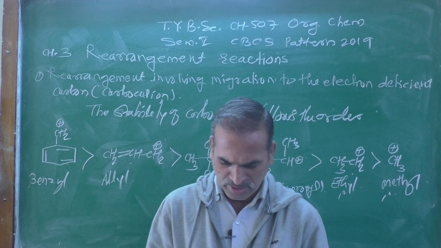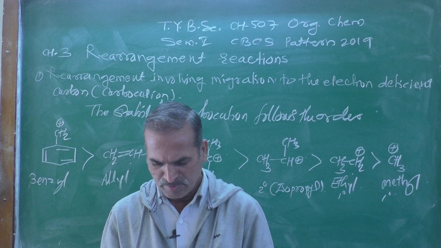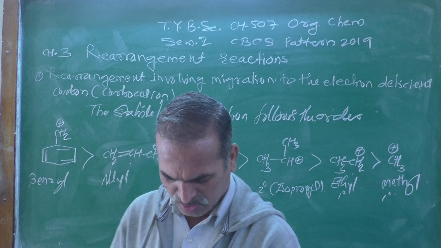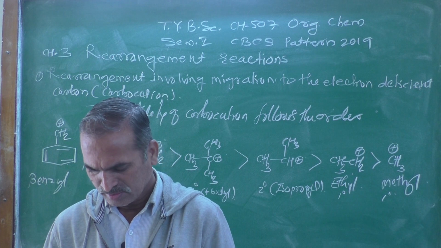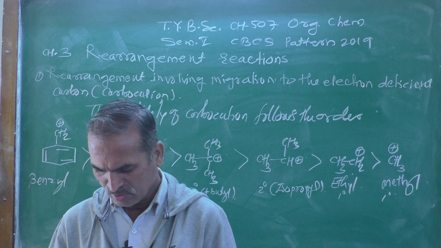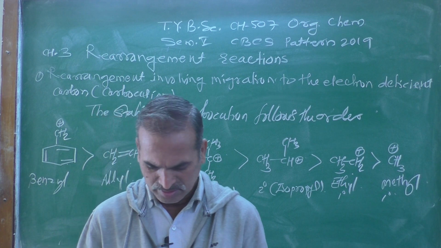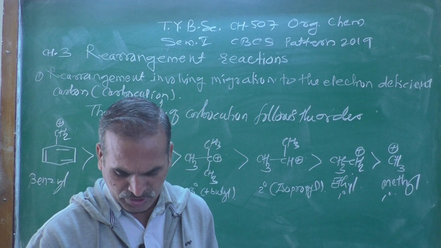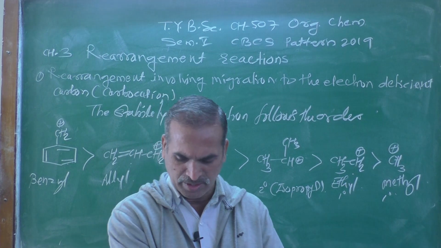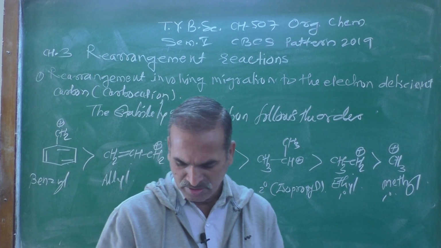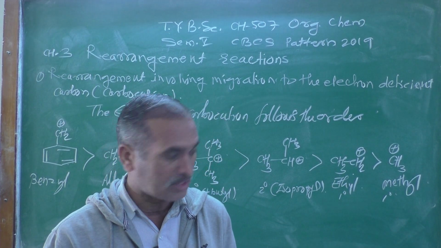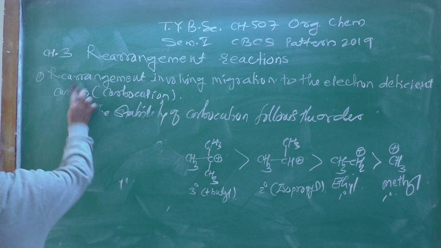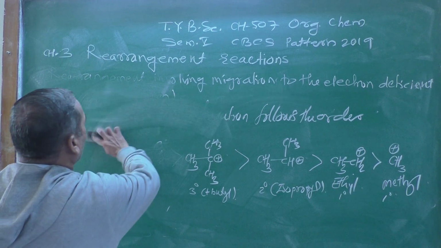Then, carbocation rearrangement without change in carbon skeleton, that we have already seen here. Let us see the 1,2 shift carbocation rearrangement without change in carbon skeleton of the molecule. That point we are going to discuss over here. So let's see that point.